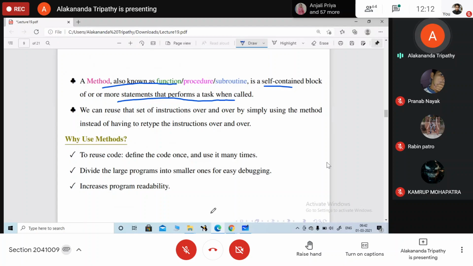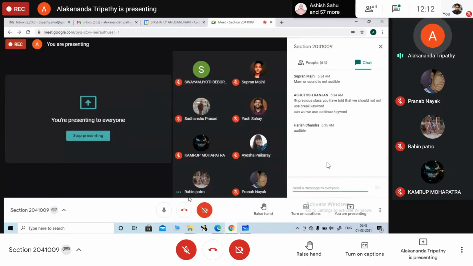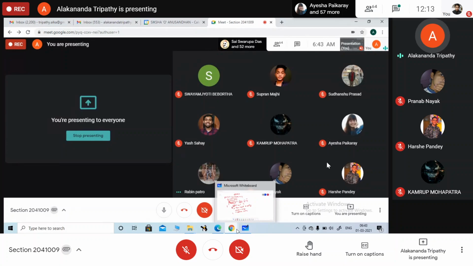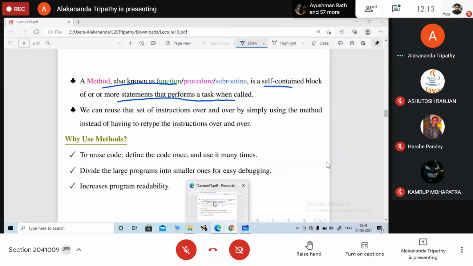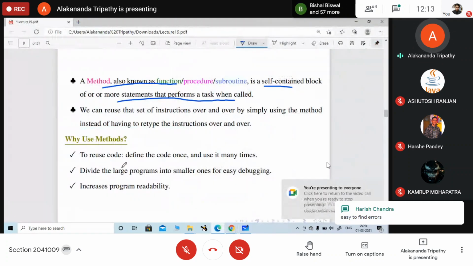So what are the different advantages of using a method? Anyone can tell me? What are the different advantages of using a method? Ma'am, less time in compilation. Less time in compilation. Any other advantage? Easy to read. Easy to read. So the different advantages of using a method is code reusability.